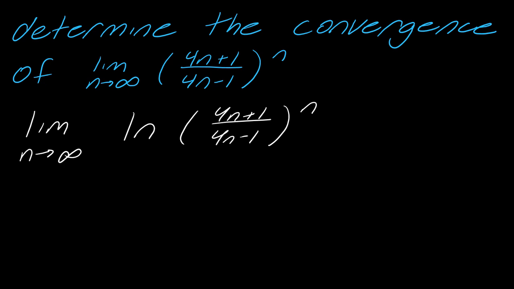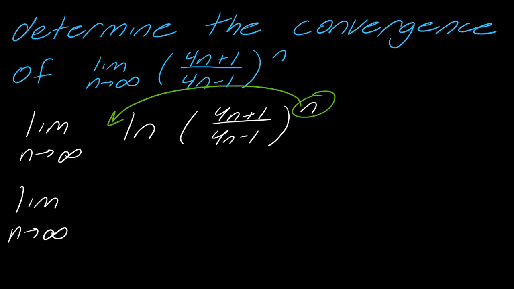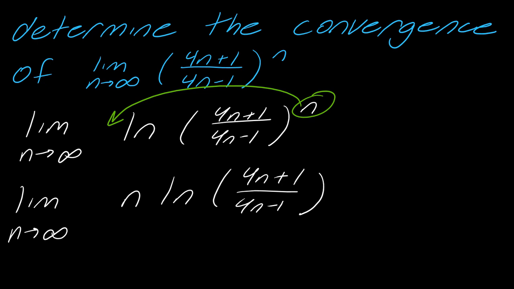Okay, so now that I've taken the natural log, I can bring down the n. So this is going to be the limit as n approaches infinity of n times the natural log of 4n plus 1 over 4n minus 1. Now at this point, it might not look like we can use L'Hopital's rule, but I'm going to use a really classic algebraic trick that we do use with L'Hopital's rule.